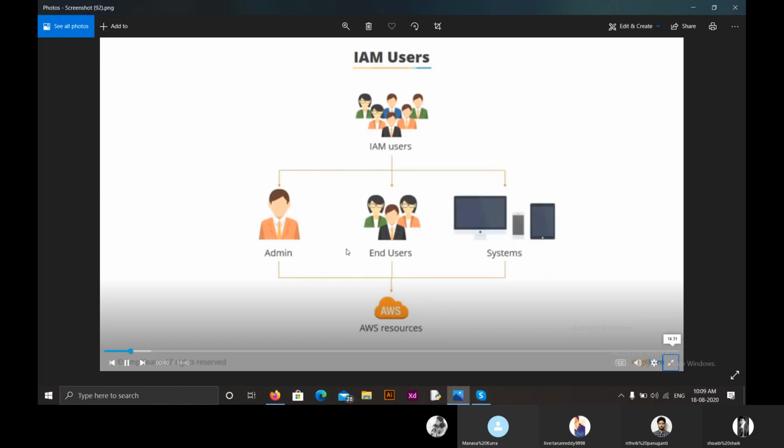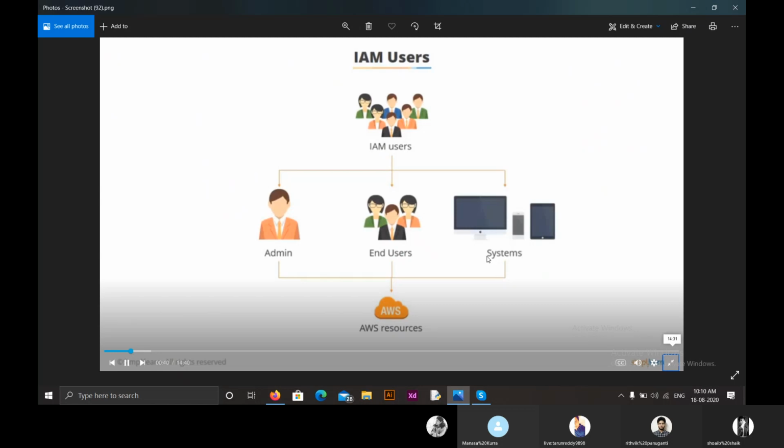One is admin, who can have administrative access to all the AWS services present in our IAM sector, and the second one are the end users who can only use AWS resources which admin allows them to use, and the third one are systems, and these systems need permission to access our data.